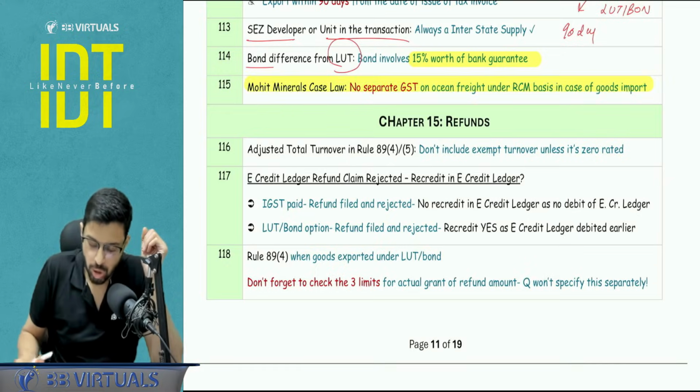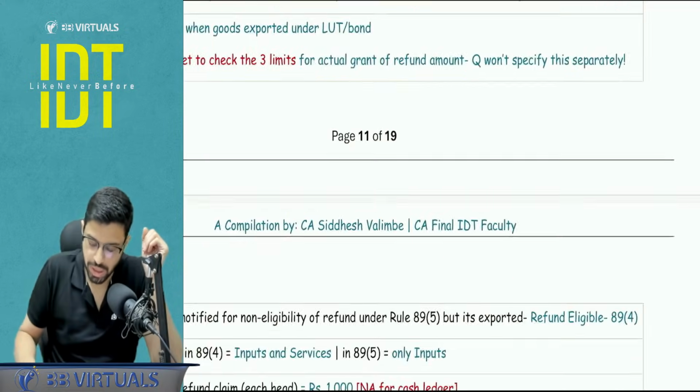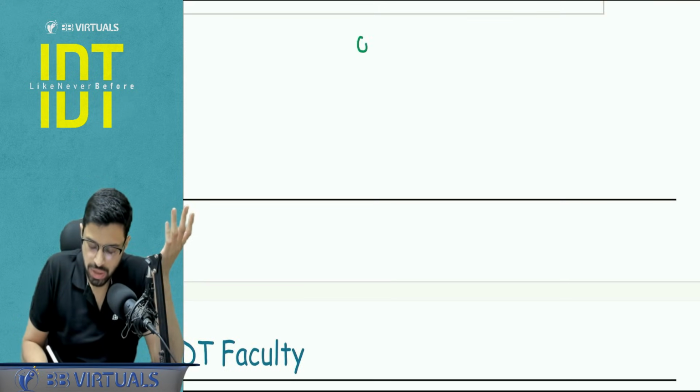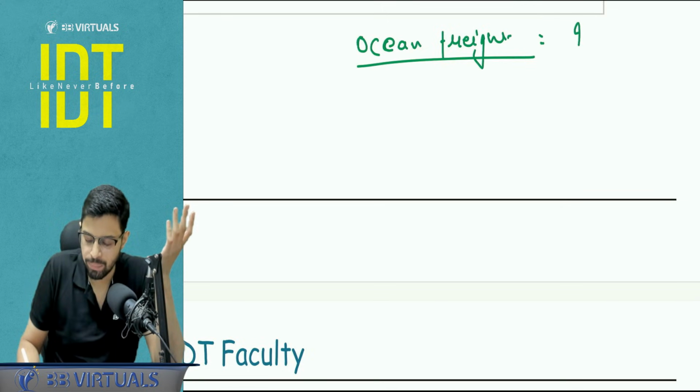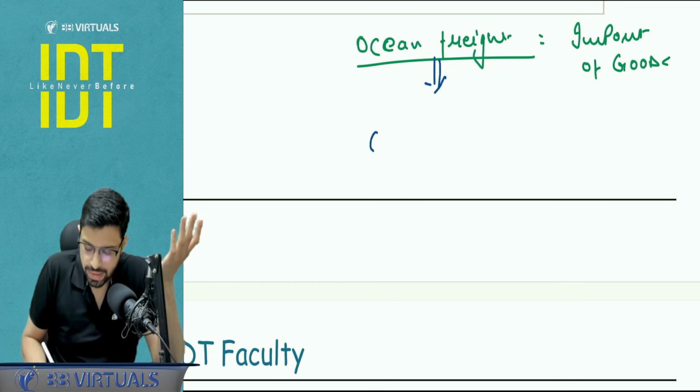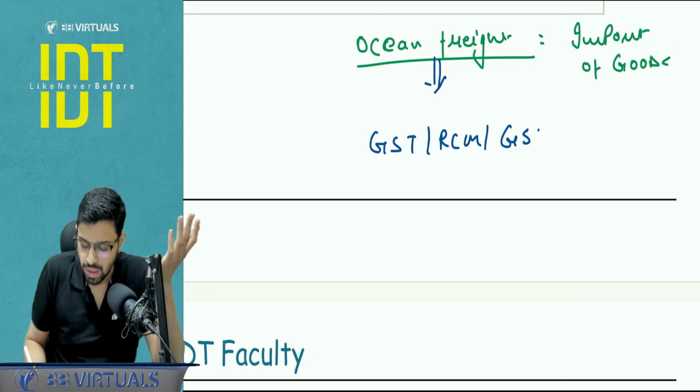Mohit Minerals case law, you have to quote whenever the question number 1, or maybe some adjustment question can come in which there is an ocean freight involved with respect to the import of goods transaction. So here basically on this ocean freight, there will not be again any implication of GST on RCM basis under the GST law. So what is this concept?